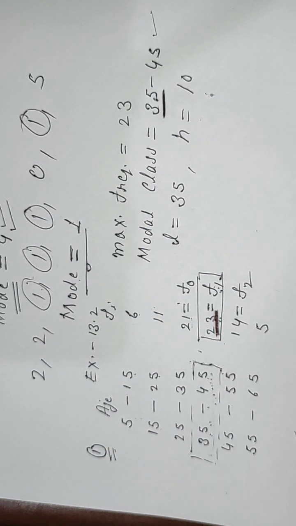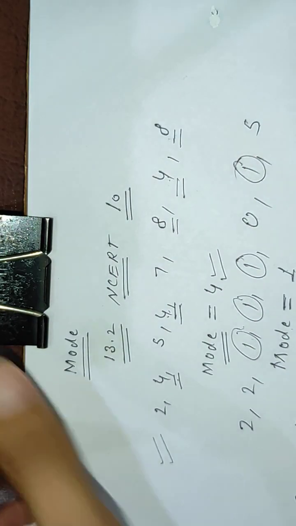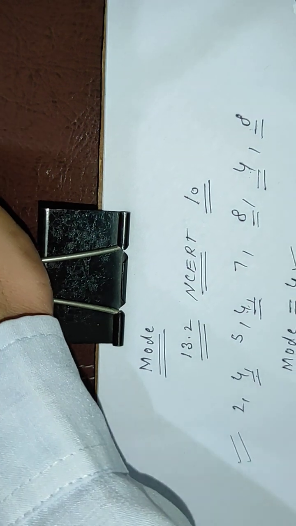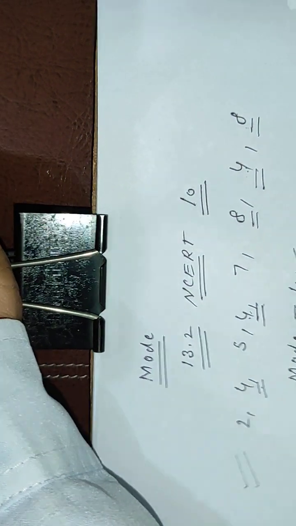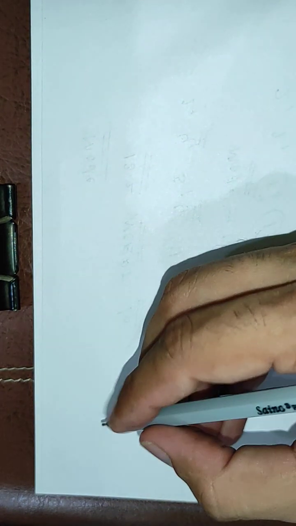Now we will find mean. And I have already taught you how to find mean. I am just repeating that again to you. Let us write the given data again.